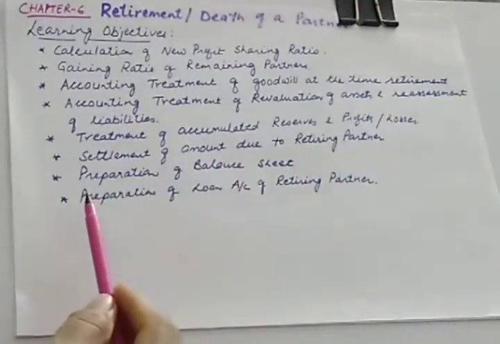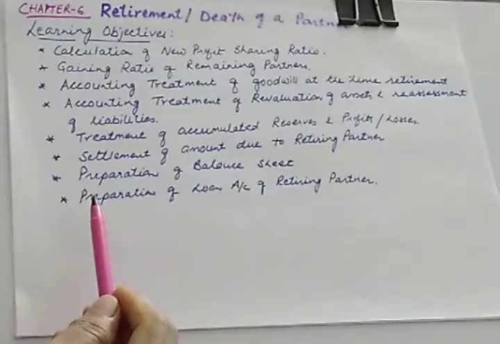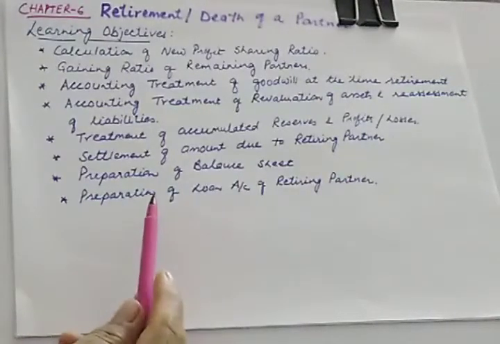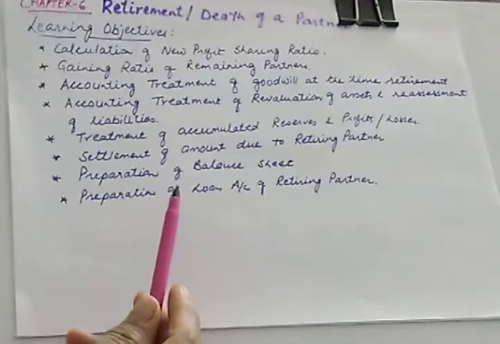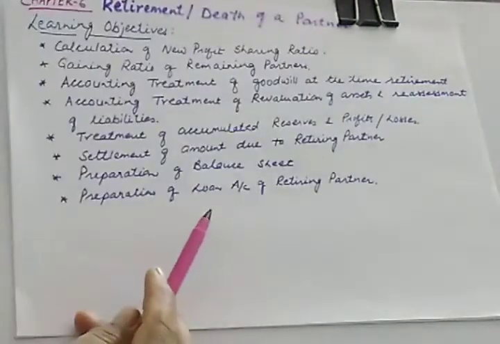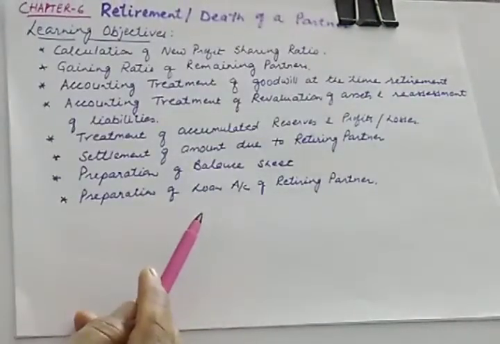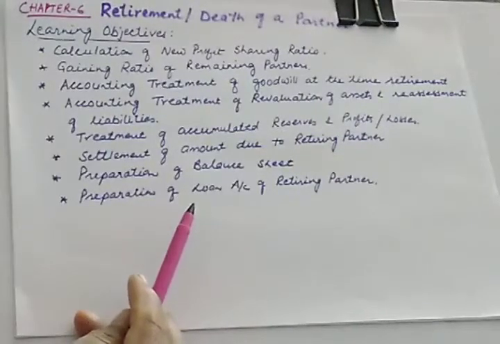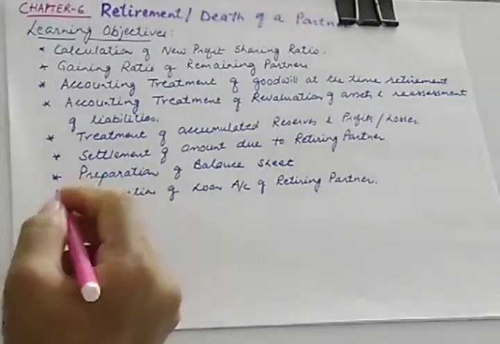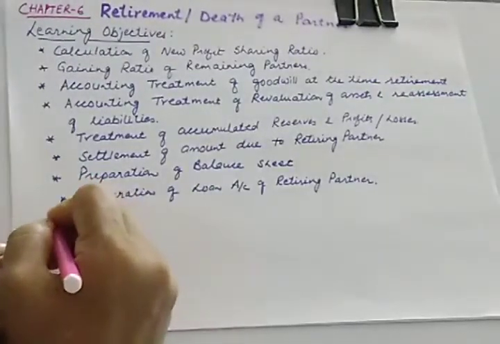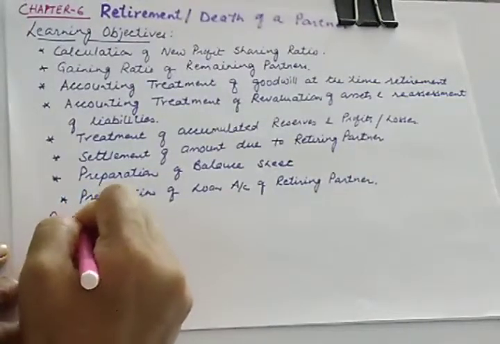When we are discussing retirement, it means a partner discontinues from the partnership firm, and the reason can be any. It can be according to his will, or ill health, old age, or misunderstanding, or due to a similar reason. According to Partnership Act 1932, a partner may retire from the firm with the consent of, according to Partnership Act. Let me write here.